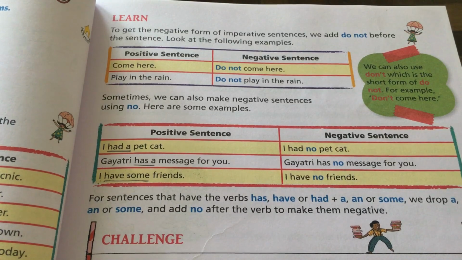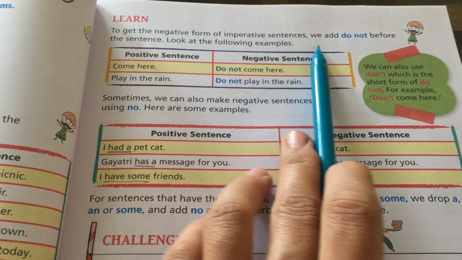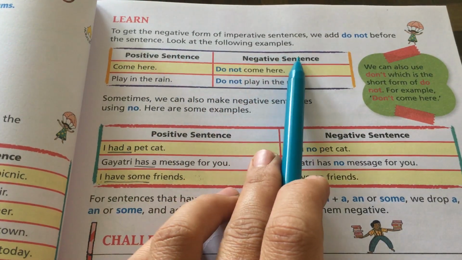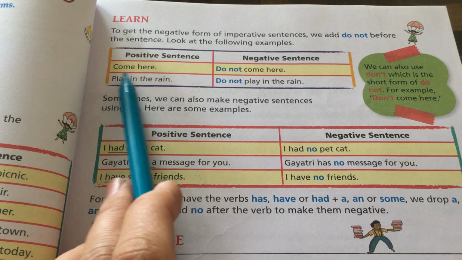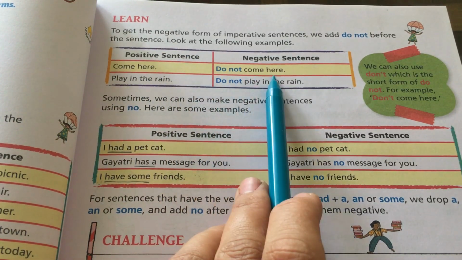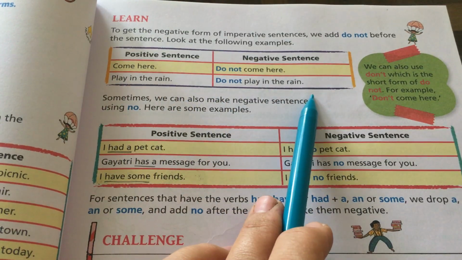Now learn. To get the negative form of imperative sentences, we add do not before the sentence. Look at the following examples. The positive sentence: come here. When we want to make it negative, we will say, do not come here. Play in the rain. Do not play in the rain.